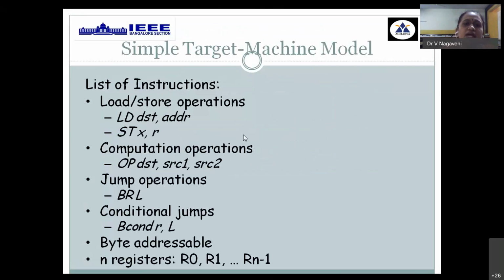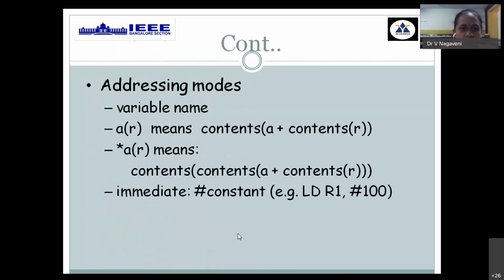Any simple target machine model should have a set of basic instruction executions allowed: load and store, computation, jump, conditional or unconditional, byte addressable, and n number of registers as required. And different types of addressing mode: direct, indirect, indexed, immediate. Whatever addressing modes you have learned in microprocessors, all those can be made use of.